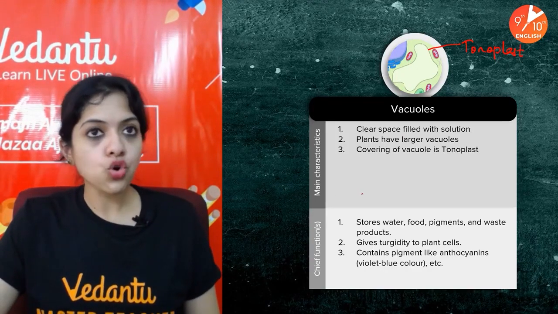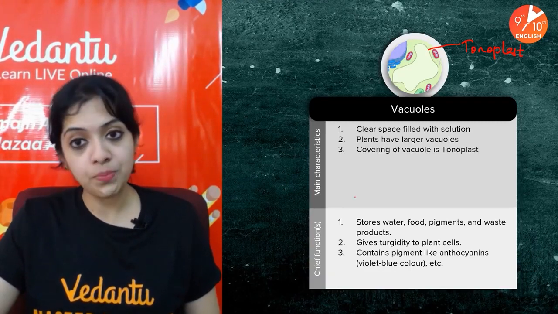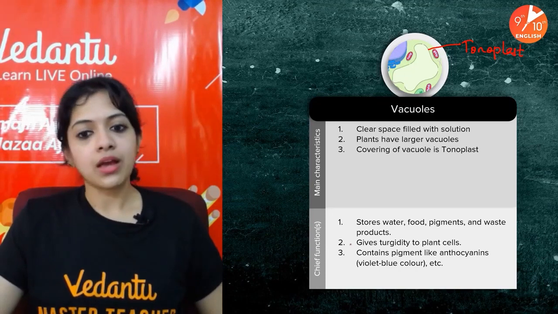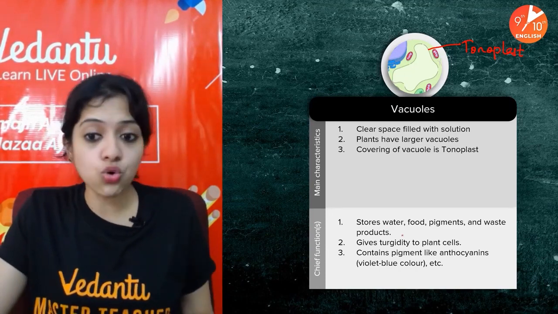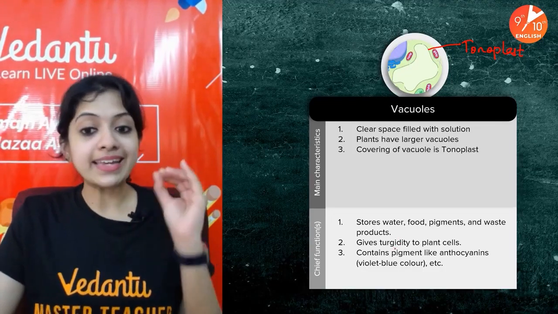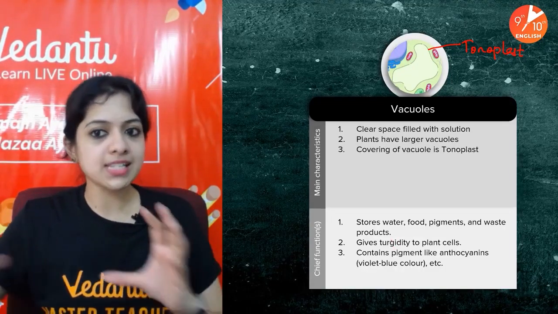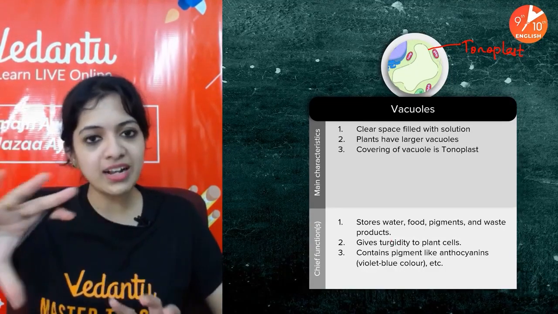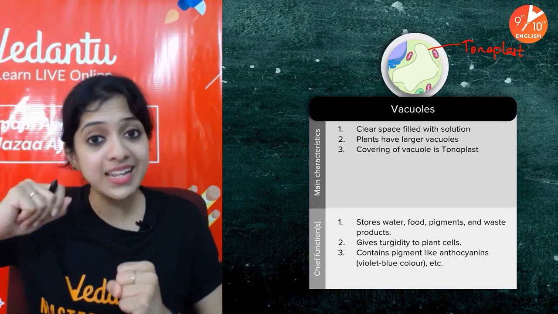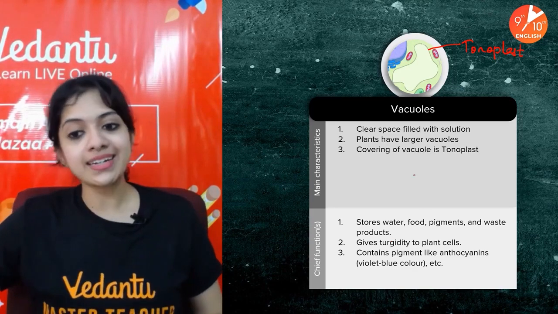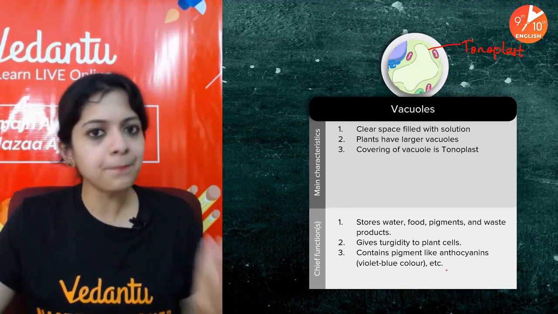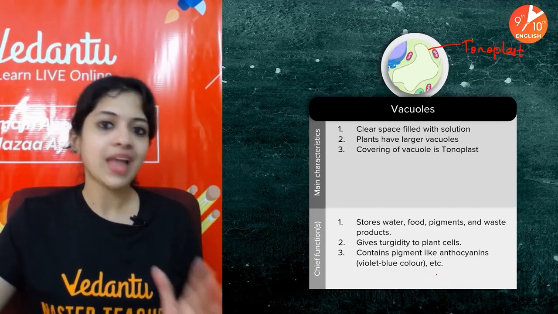Okay, so imagine the vacuole to be the storeroom in your factory. What does it do? Its functions? Yes, it stores water, food, pigments, and waste products. Most importantly, it gives turgidity to plant cells because it's so big and filled with fluid. It helps in giving that much needed turgidity to plant cells. It also contains pigments like anthocyanins, which give some plant parts a violet blue color, and so on.